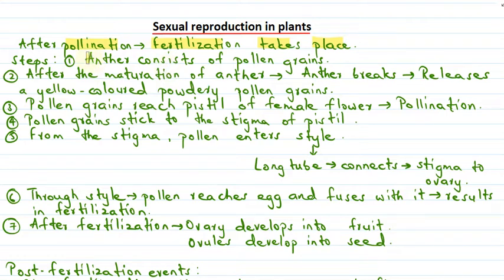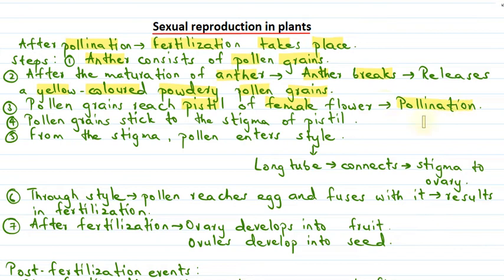Anther consists of pollen grains, we had already studied. When the anther matures, it breaks, and after it breaks, it releases a yellow colored powdery substance called pollen grains. These pollen grains get transferred from the anther, that is the male part of the flower, to the pistil, that is the female part of the flower, and this process is called pollination. This we had already studied.